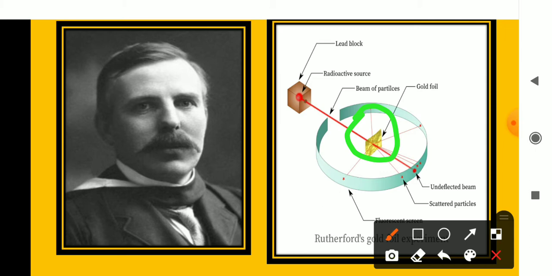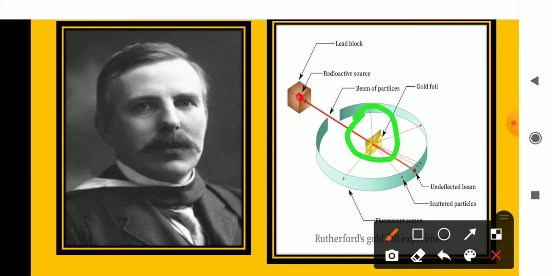He has taken a piece of very thin gold foil, and through this gold foil he is allowing alpha particles. It is a type of ray. When you come to higher classes, you will know clearly about what is called an alpha ray. Now just imagine that it is a ray. When alpha rays are allowed to pass through a thin gold foil, he has made some observations.